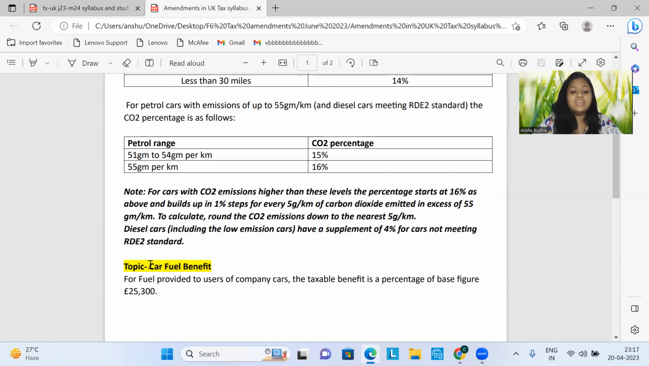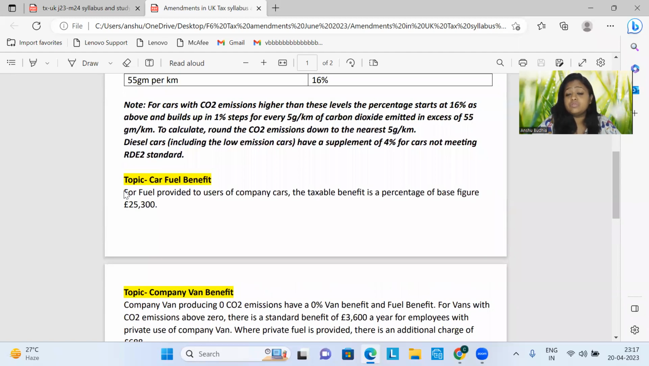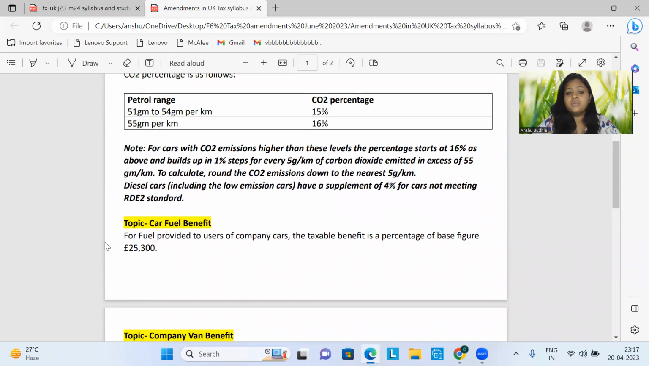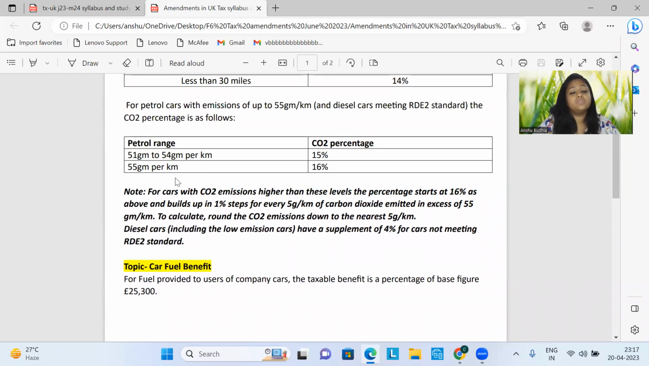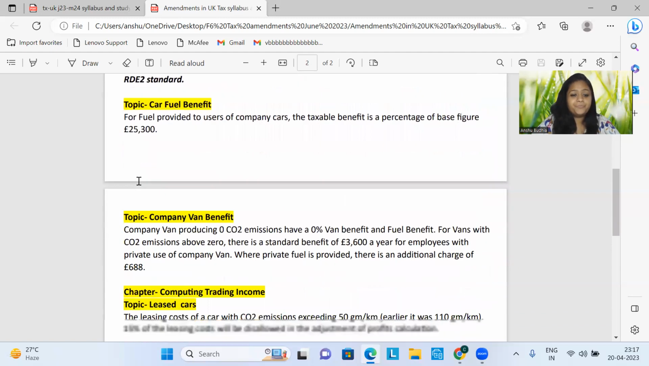Next, the change that has happened is in the value of the car fuel benefit, the base figure. The base figure is now changed to 25,300. Do you need to learn all these? No. Thankfully, they would be given to you in your tax rates and allowances chart. But what you need to understand is how to apply these rates and get the answer for the taxable benefit. So that is important for you.